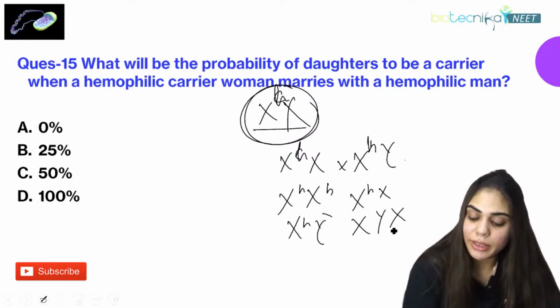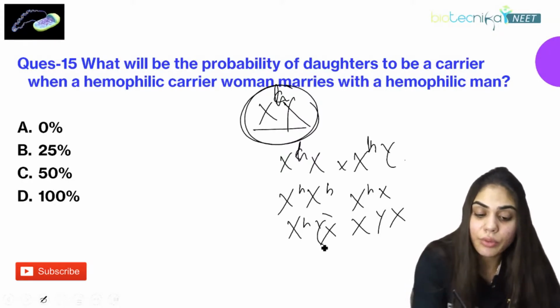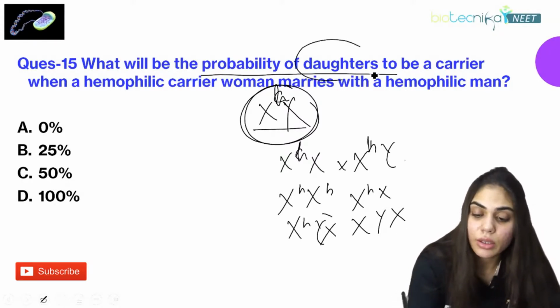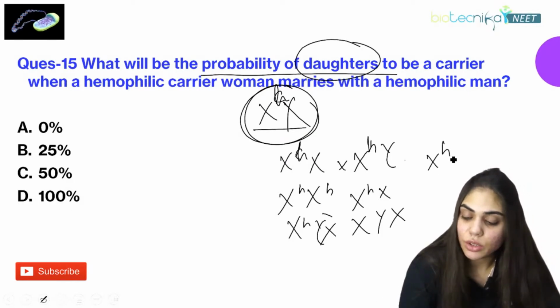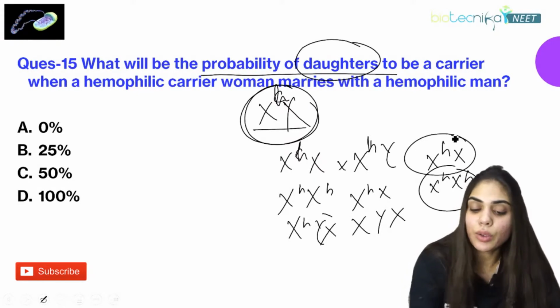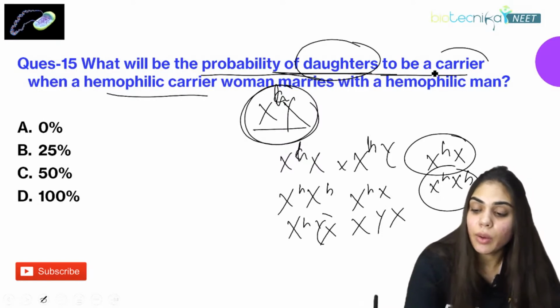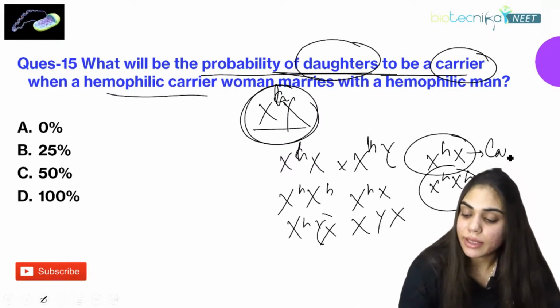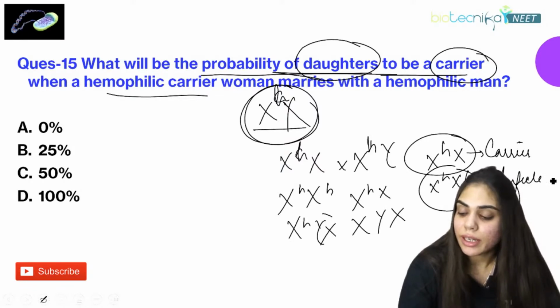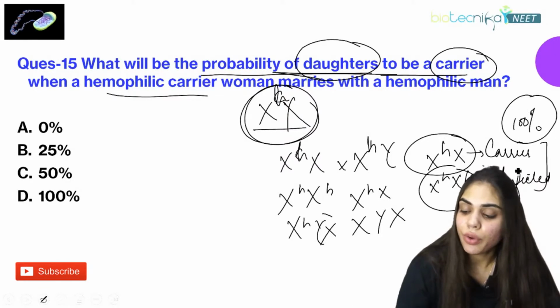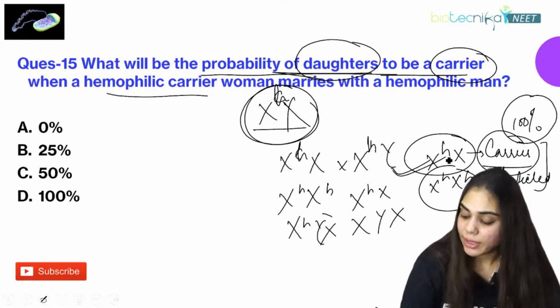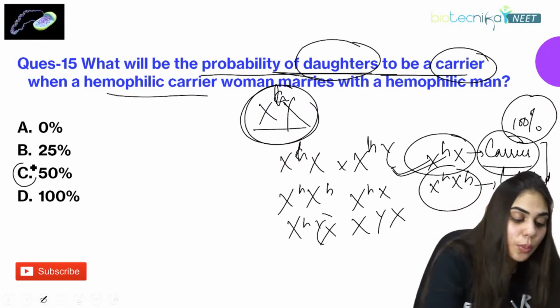Here we'll omit this because they are sons. Here we have to only answer about daughters. What are the daughters here? XHX and XHXS. Out of this we are about to answer the probability of carriers. Now these are carrier and they are infected. What is the probability? Let us consider this as 100%. So the probability is 50% for a carrier. The right answer is option C.